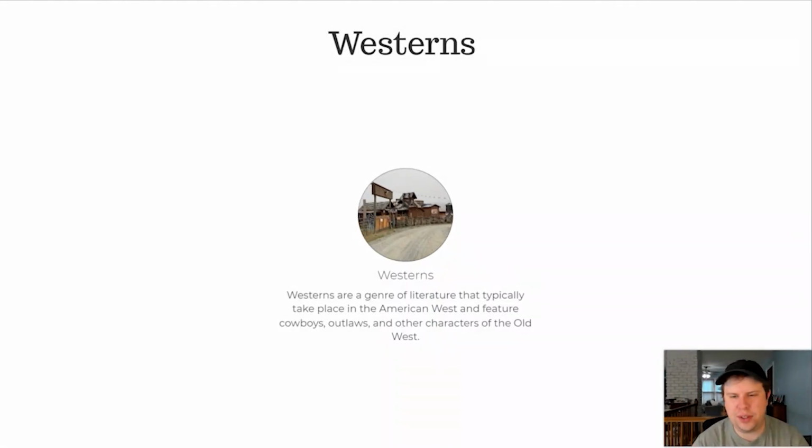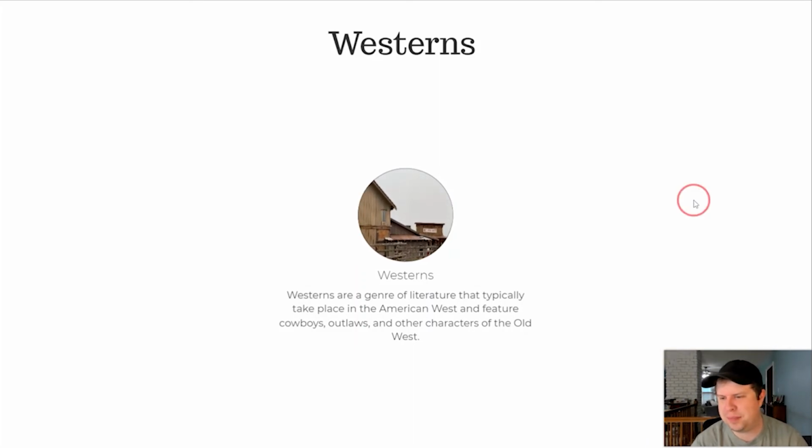Westerns are a genre of literature that typically takes place in the American West and features cowboys, outlaws, and other characters that you typically think of when you think of the Old West. There are a lot of stories set as Westerns and have been for a long time, and a lot of them can be pretty interesting.